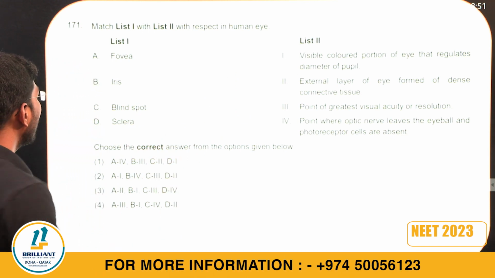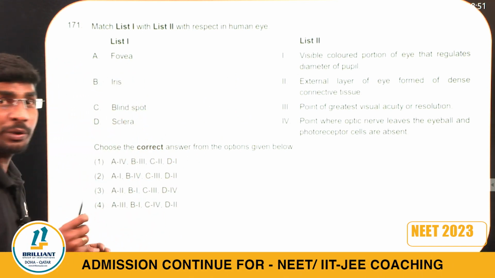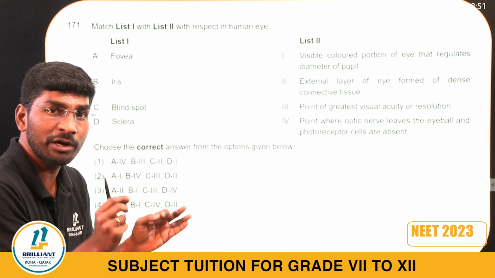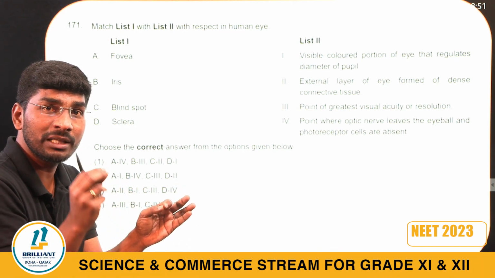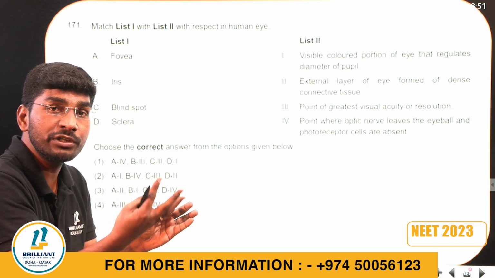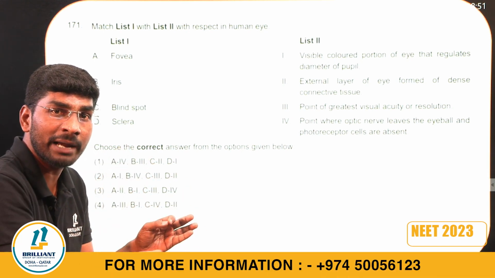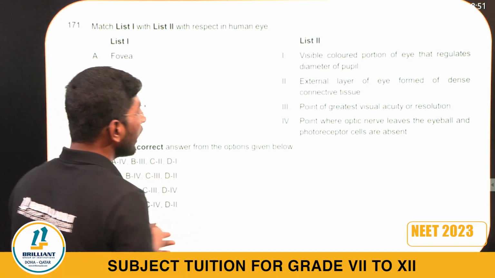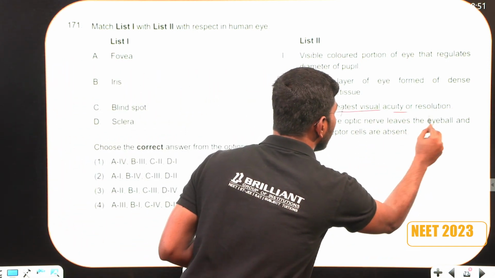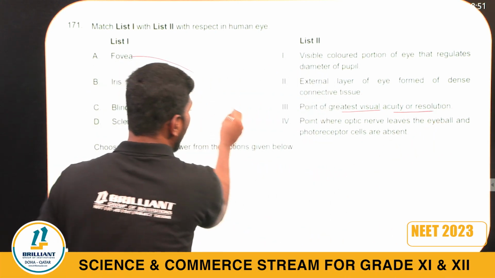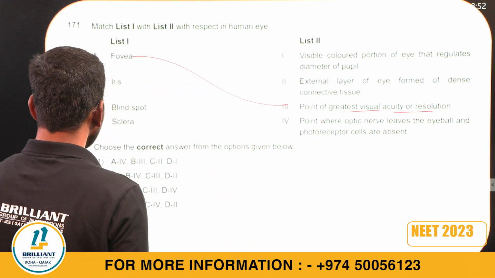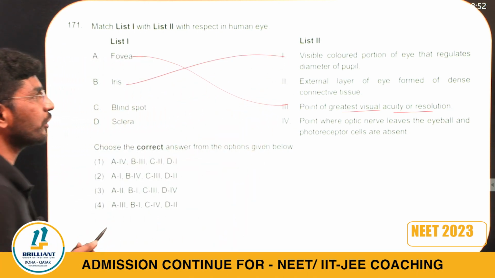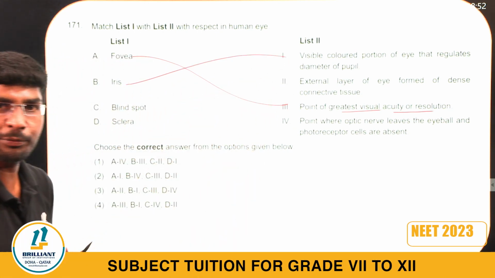What is fovea? Fovea is for keen vision, I said. It is the spot of keen vision, when you are reading, bicycling, or doing a puzzle. So what is the right answer now? Point of greatest vision acuity. So we can write fovea, 3. Iris is what? The visible colored part of the eye that regulates the diameter of the pupil.